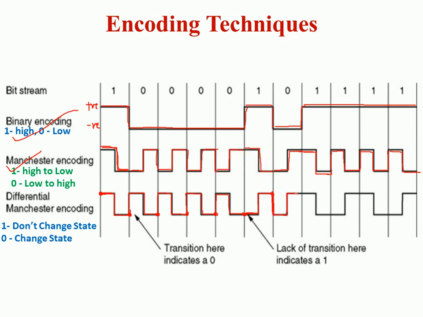Okay. Then I reach here. Next bit is what? 1. 1 means don't change the state. Then here don't change the state. Then here don't change the state. Here 1 again, don't change the state, and so on. Okay. So when there is 1, don't change the state. When there is 0, change the state. That is at the start of the bit.